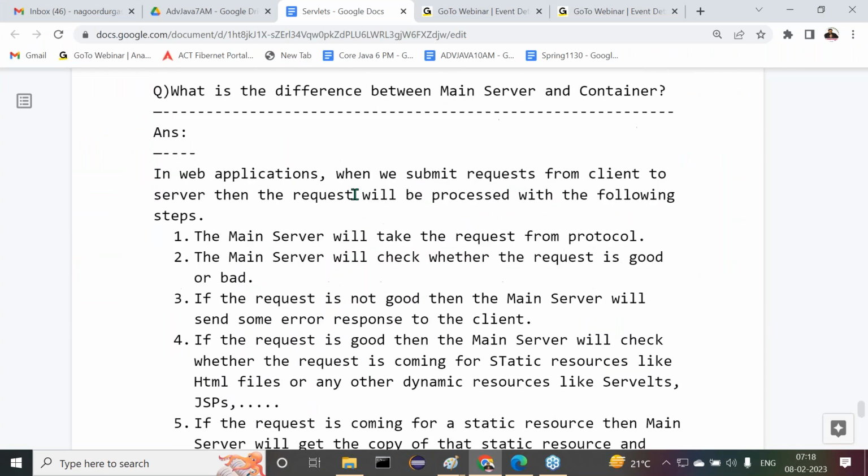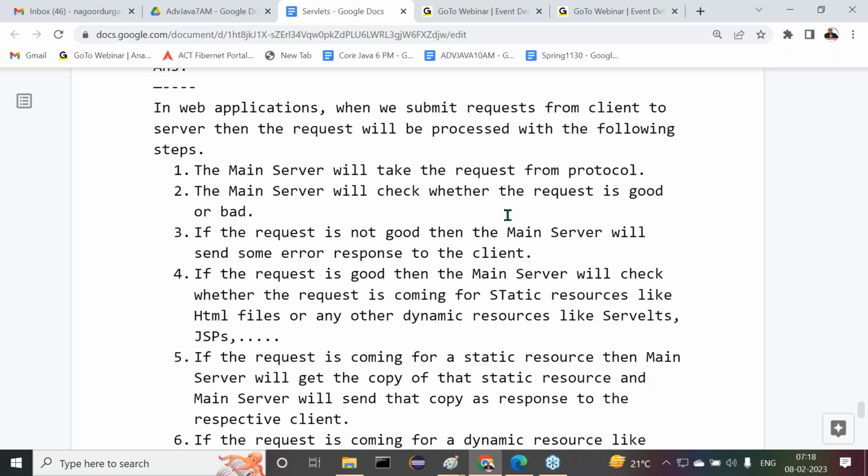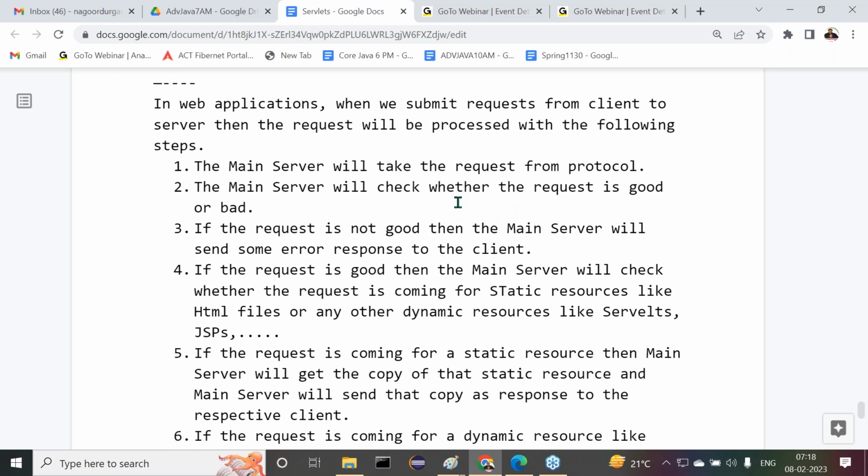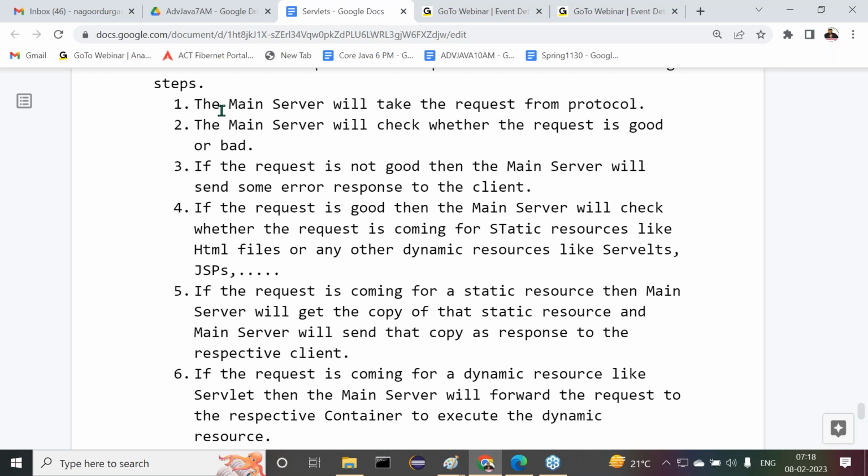When we submit a request from client to server, the request will be processed with the following steps. In these steps, we can understand clearly what the main server is and what the container is. The total flow is given there. Please remember this total flow, because in the future we may get a question: tell me the servlet's flow of execution. Of course, I will give the total flow of execution in the future, but almost 25% of the flow is covered here.